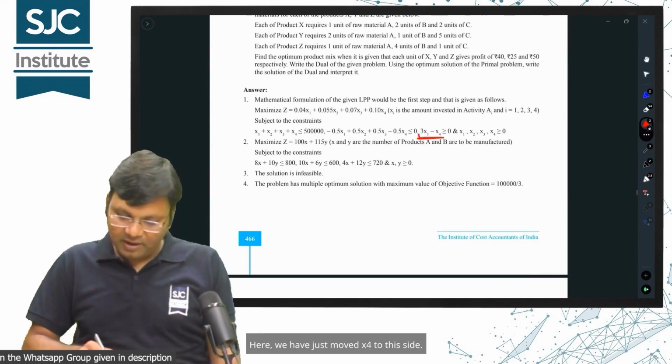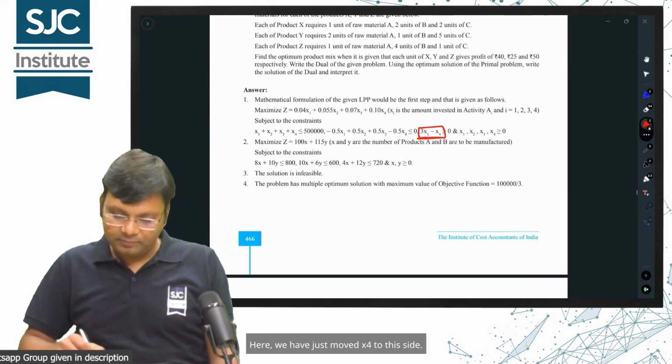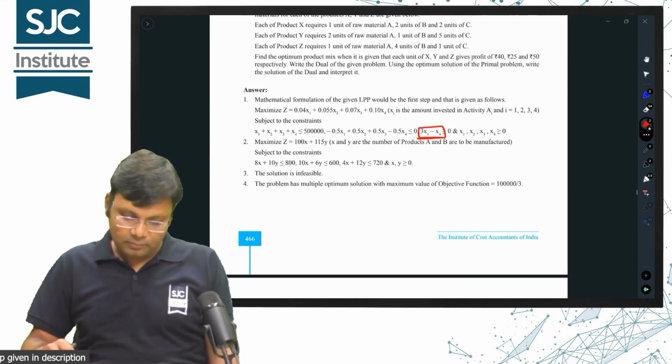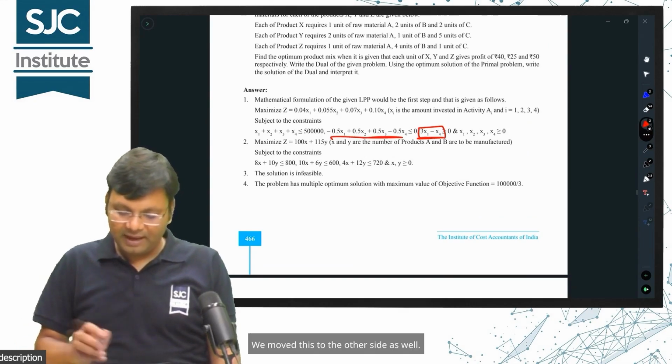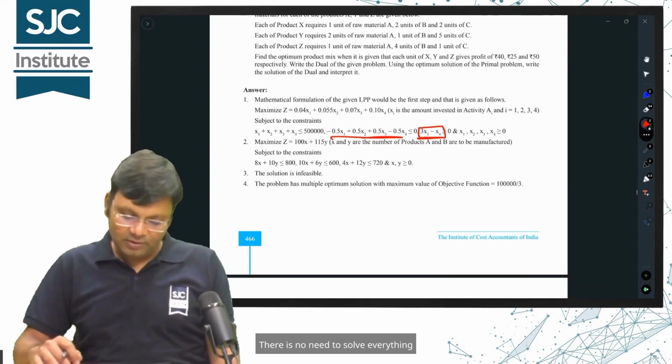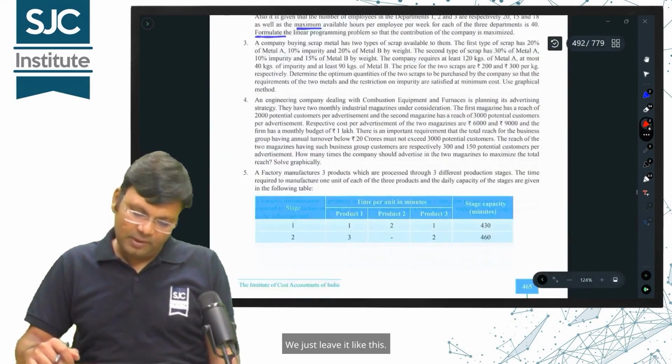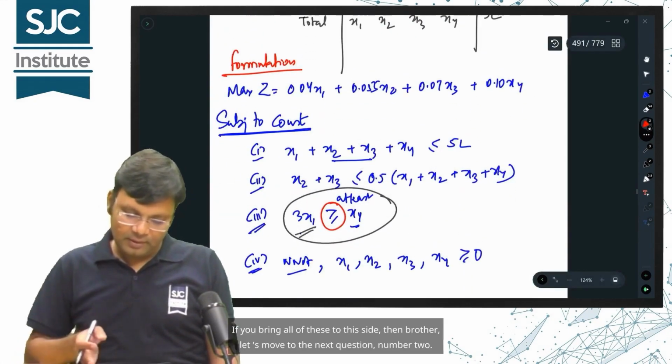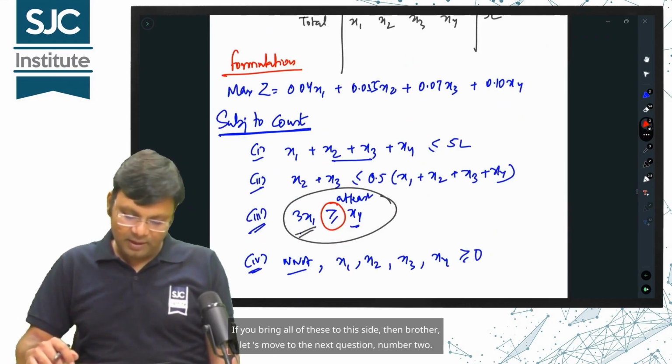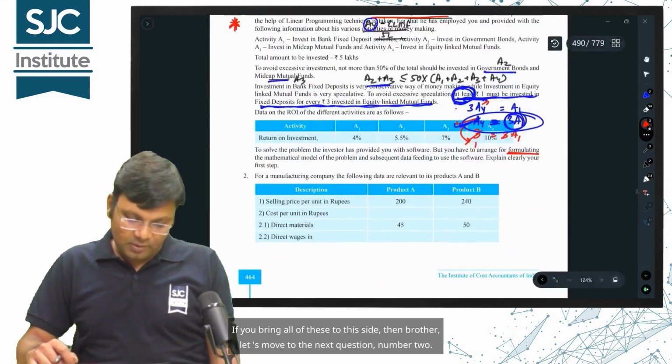Here, we have just moved x4 to this side. Alright. We moved this to the other side as well. There is no need to solve everything. We just leave it like this. If you bring all of these to this side, then brother, let's move to the next question, number 2.